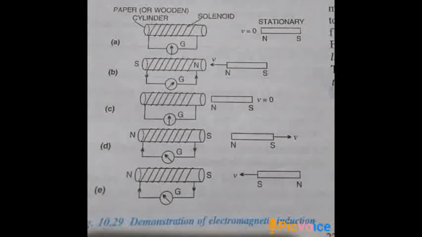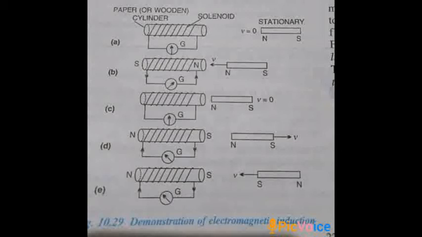Now I'll explain to you Lenz's law with the help of the earlier figure. In this figure, see figure B. Now we are bringing the magnet near to the coil. Which pole is near to the coil? North pole. So the induced EMF is set such that the current flows in the coil in such a way that that side of the solenoid which is near the magnet becomes north pole. See figure B, it is going to become north pole.